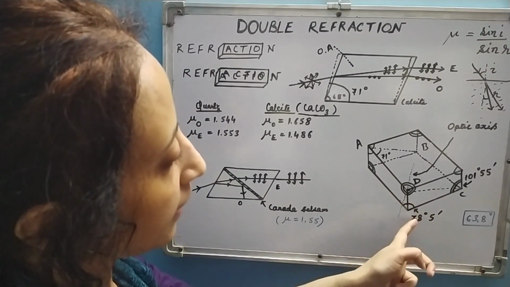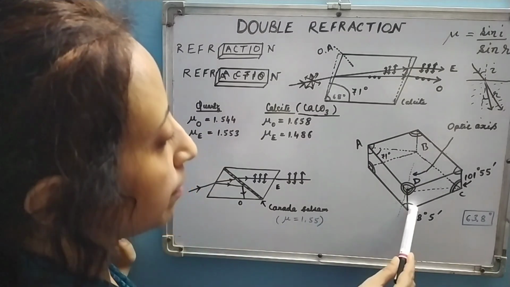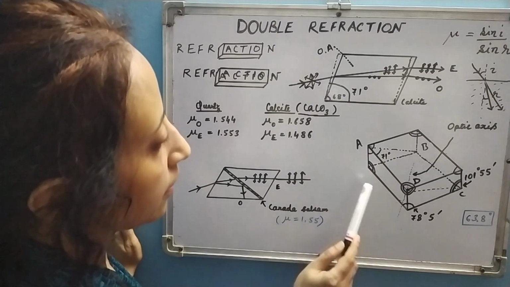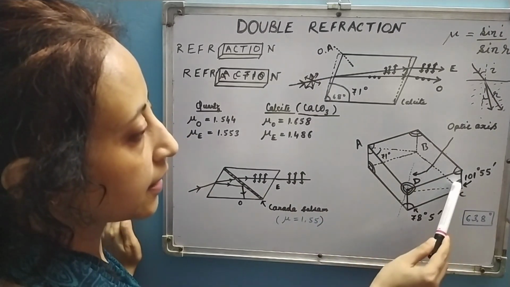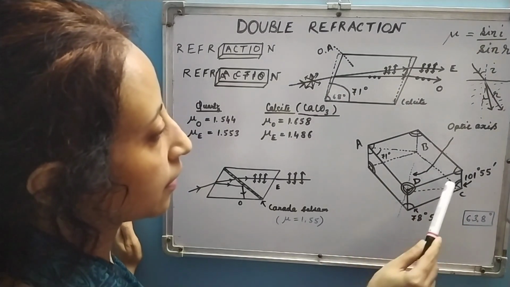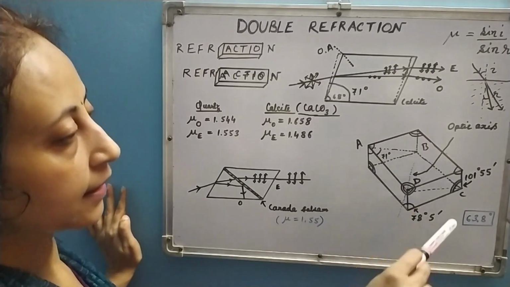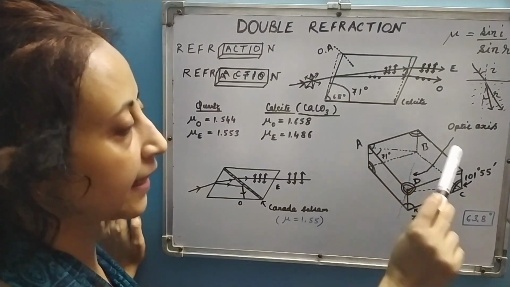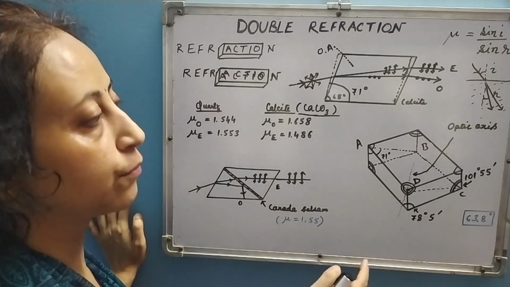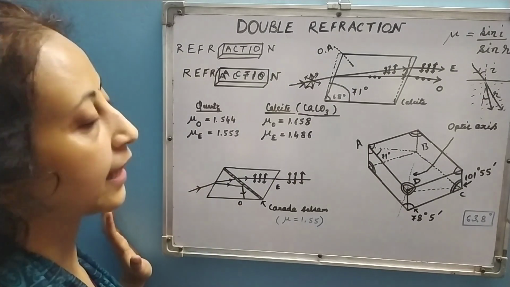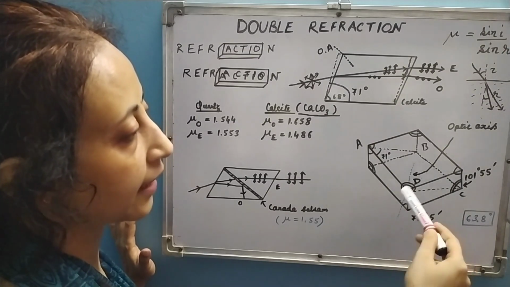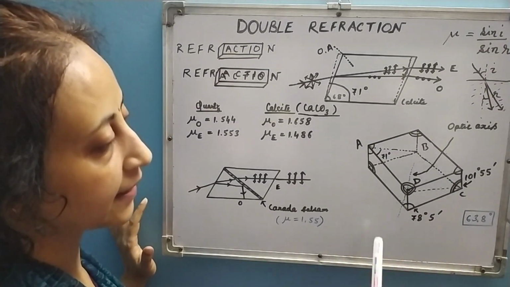If this angle is 78 degree 5 minutes, then this will be equal to this one, then again to this one, then this one and this one. Okay, and this angle is 101 degree 55 minutes and this is equal to this one, this one, this one and this one. So this is an ordinary piece of calcite, which is found almost naturally when it is cleaved from one raw calcite crystal. Because it is crystalline, the angles between the different faces are roughly like this.